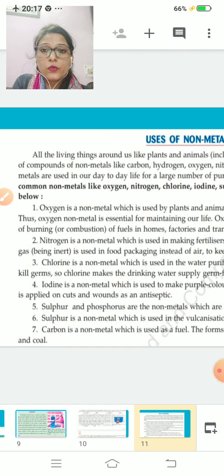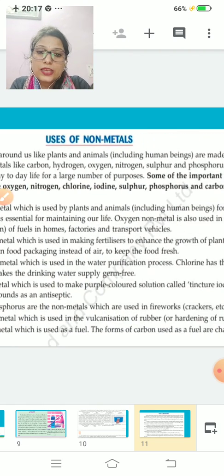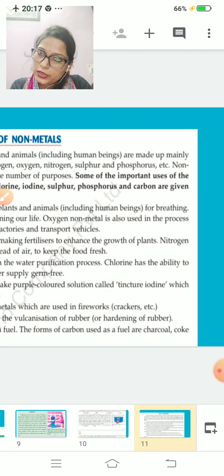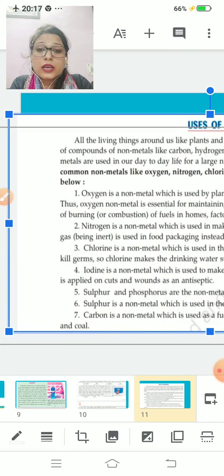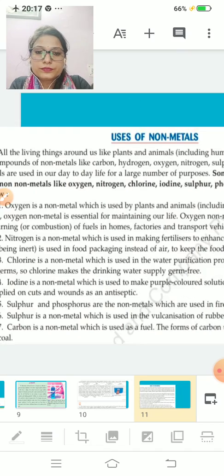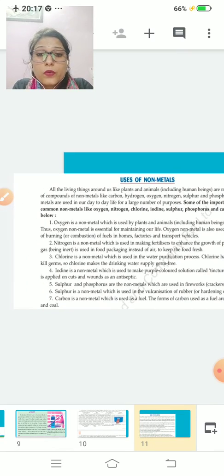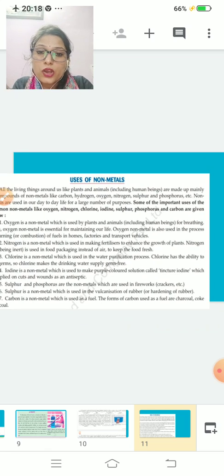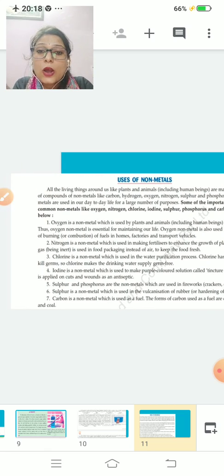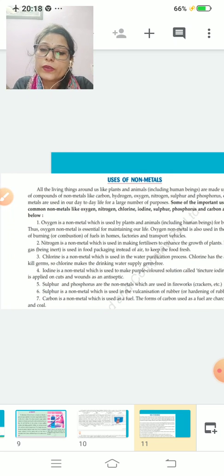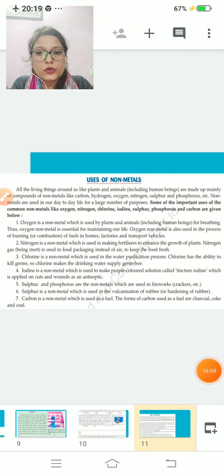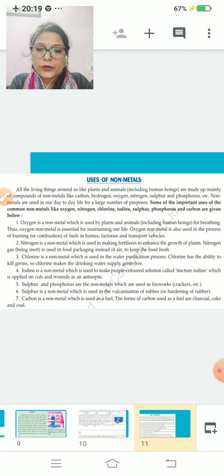Oxygen is a non-metal which is used by plants and animals including human beings for breathing. This thing we all know. Oxygen we all are using for breathing. Thus, this non-metal is essential for maintaining what? Our life. Oxygen is also used in the burning of fuels in homes, factories and transport vehicles. Nitrogen is used in making fertilizers, which help in growing plants properly, and it is also used in food packaging for keeping the food fresh.